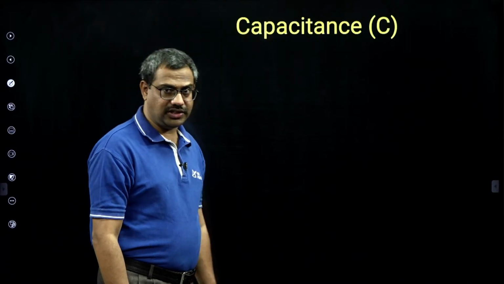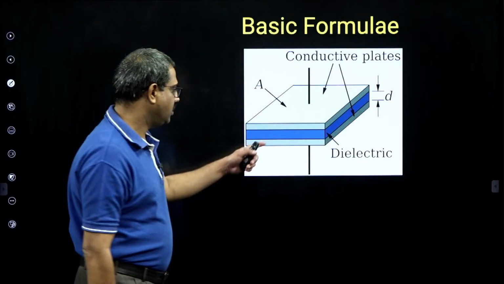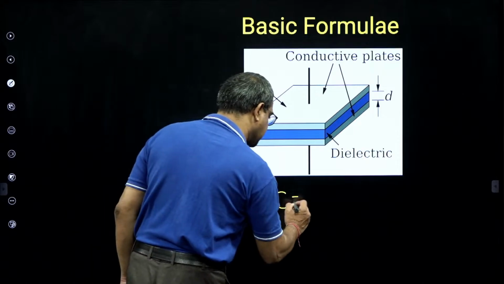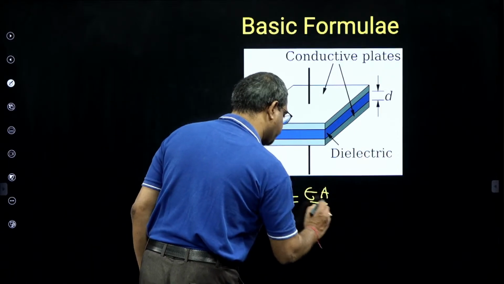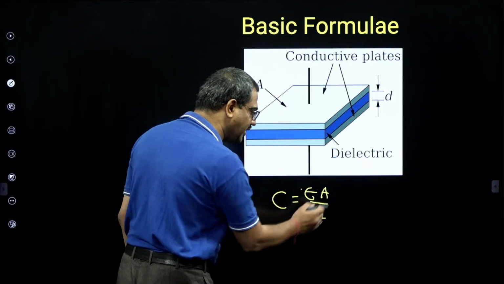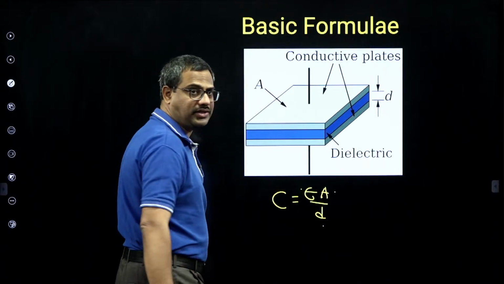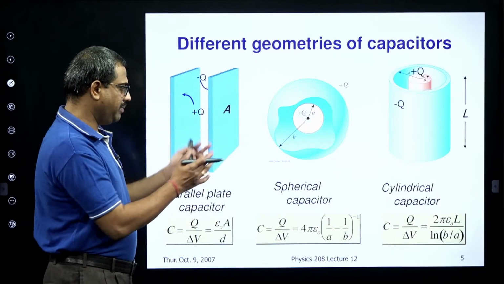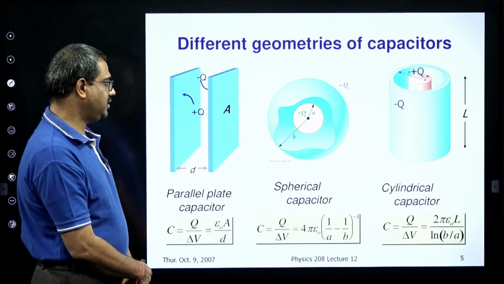Then capacitance. What is it? An electrostatic property. Here the construction formula is C equals epsilon A by d: the permittivity of the dielectric, the common cross-sectional area, and the distance between the plates. And again capacitance for various configurations.